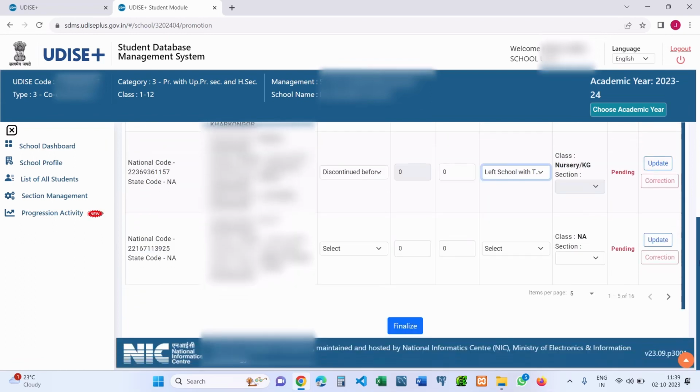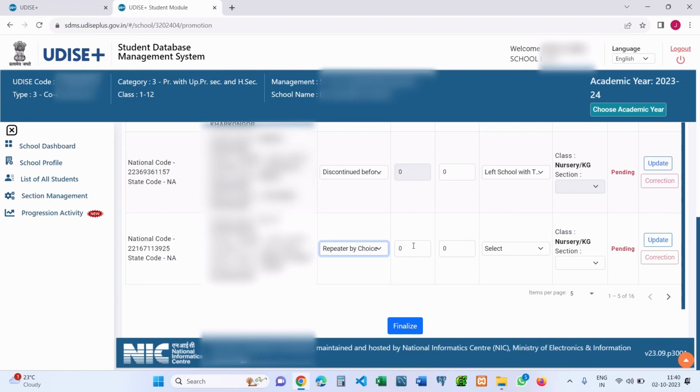Now, the last progression activity is repeater by choice. You can specify this option only if the student's parents have decided that their child needs to repeat in the same class the same year. It might be because of several reasons like improper attendance, wanting to improve the percentage of marks, or not understanding the old syllabus due to prolonged absence, sickness or any other reason.